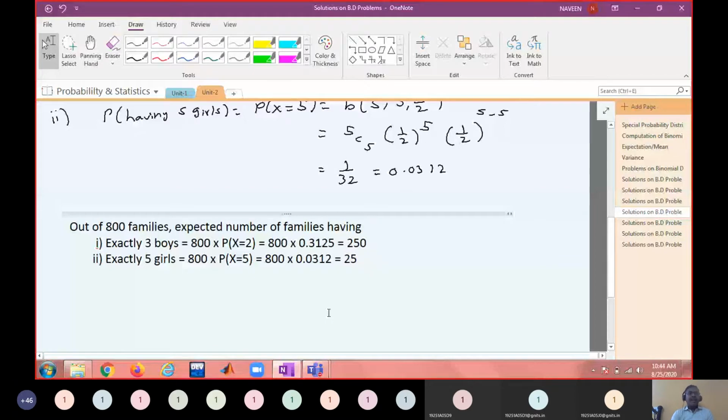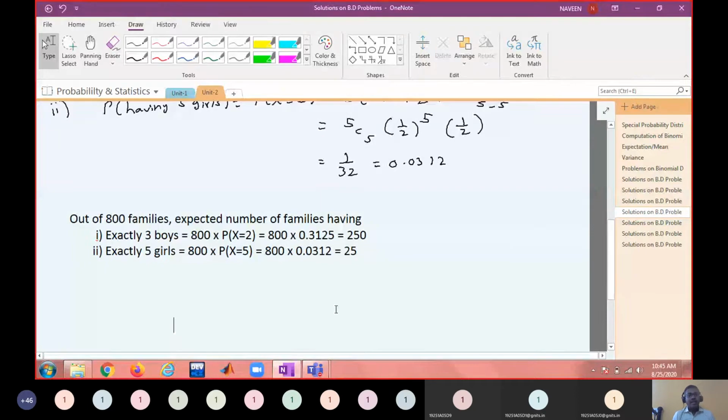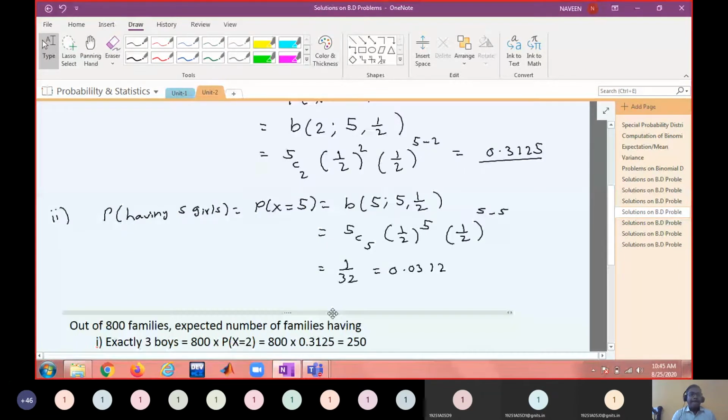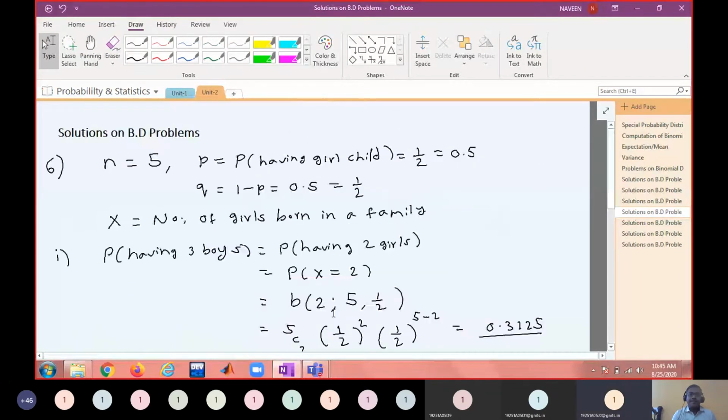So this is a theoretical expectation. Actually, how many families will have exactly 3 boys or exactly 5 girls will be the observed frequency. This is the expected frequency. It gives a rough estimation of the number of families that can have exactly 3 boys, or the number of families having exactly 5 girls. Is this clear? Shall I proceed?